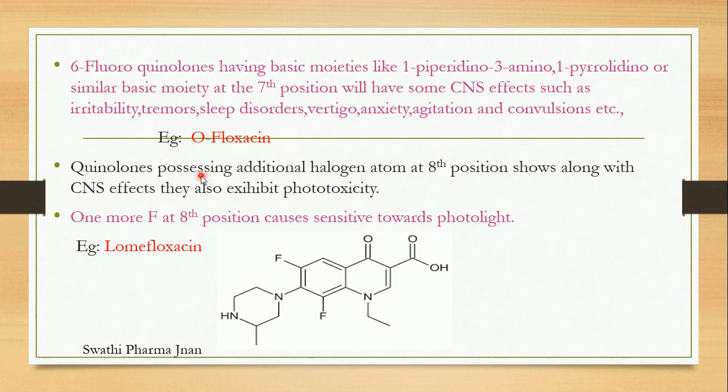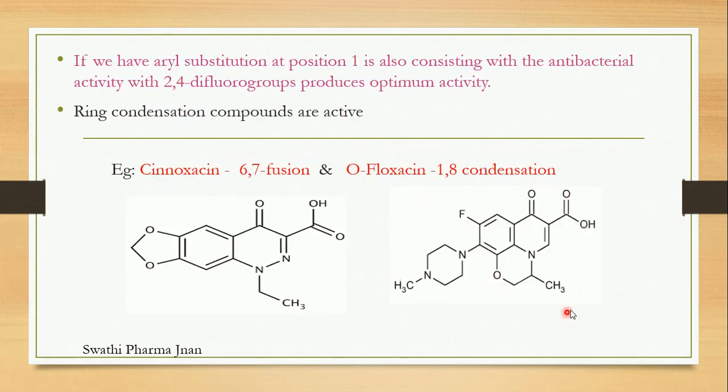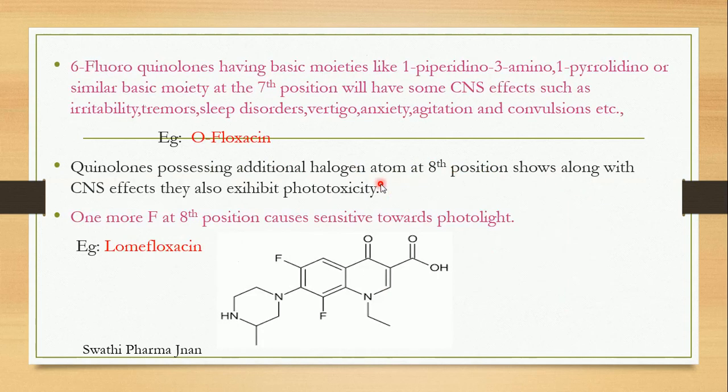An example of a drug showing CNS effects is ofloxacin. The structure of ofloxacin has 1,8 condensation. It contains a basic moiety, a piperazine ring, and to this piperazine ring an amino methyl group is present. So ofloxacin mostly shows the CNS effects.